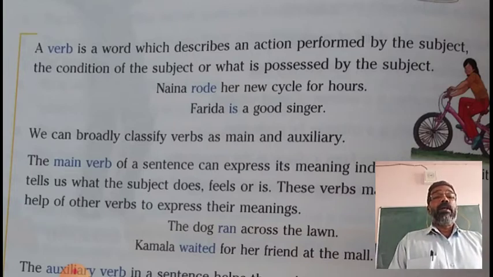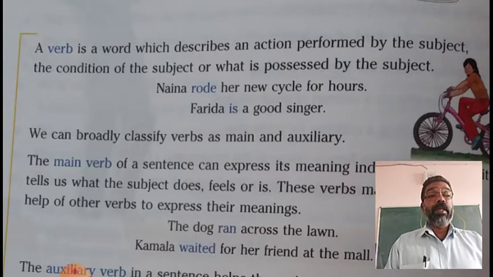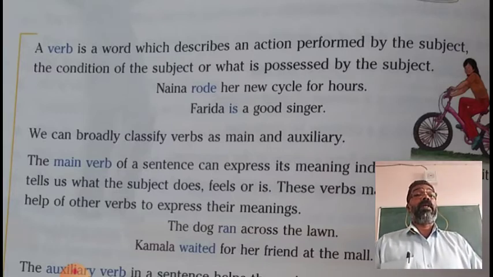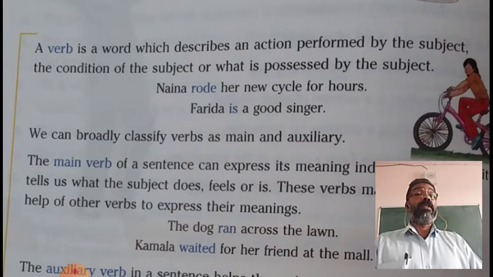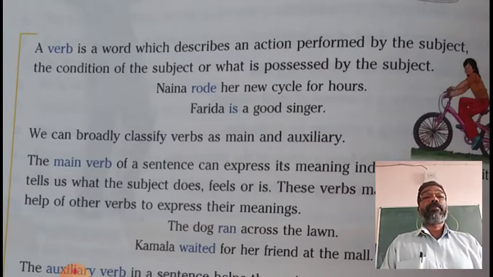Now, Ram has a big house. Ram is the subject. Has is a word that shows the possession of a house by Ram. So has is the verb in this example.